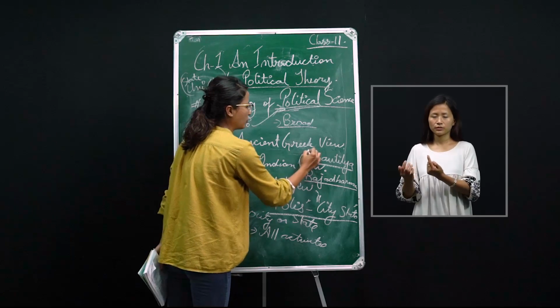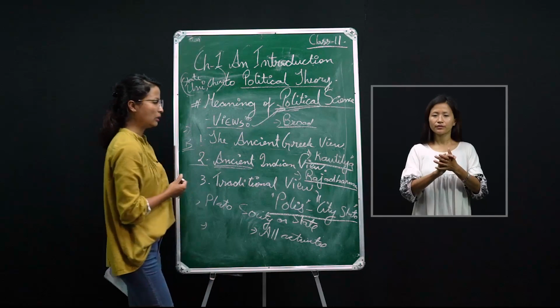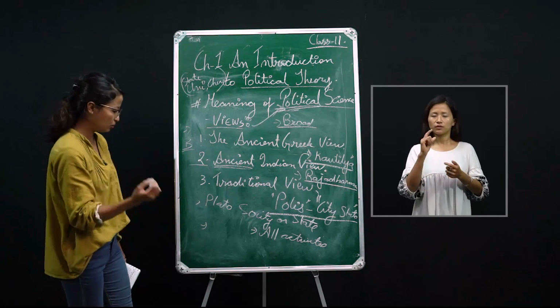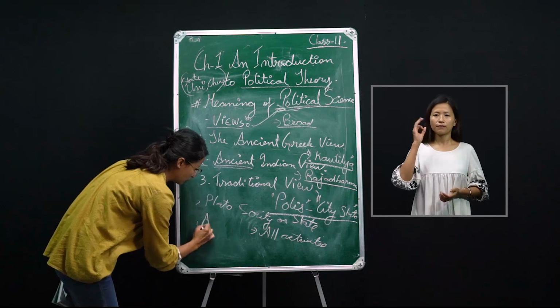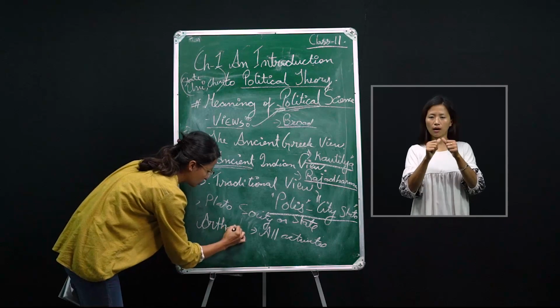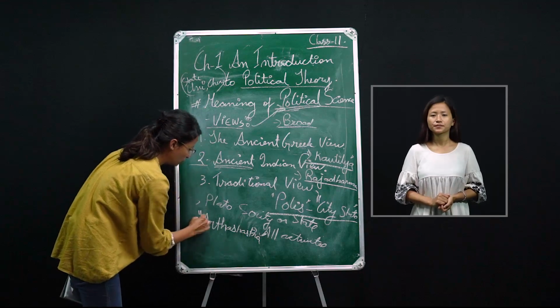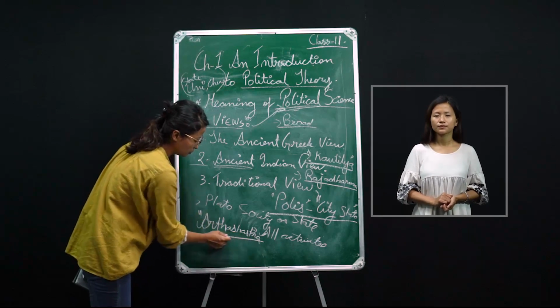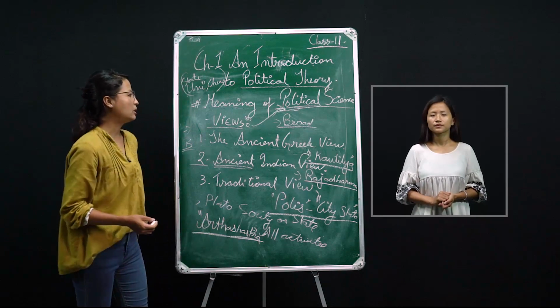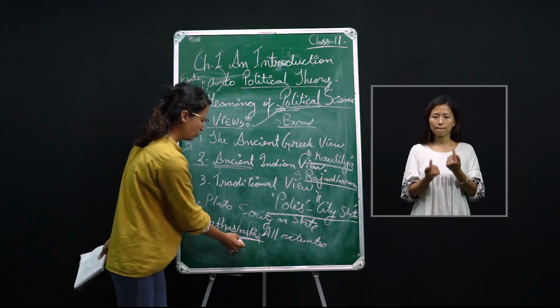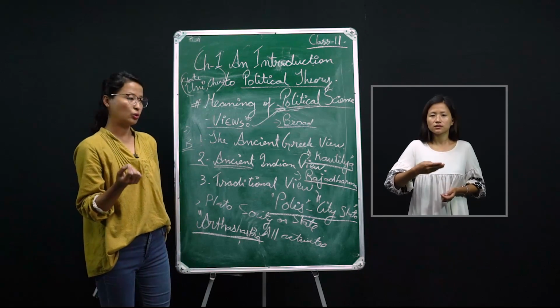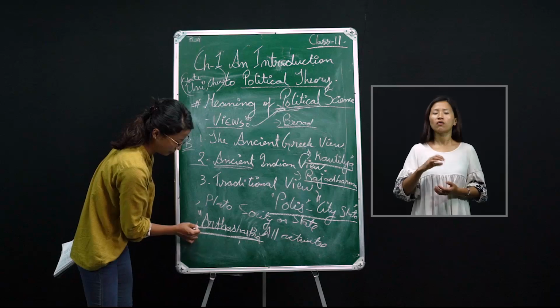Here we'll give special reference to Kautilya, in his famous book Arthashastra. In Arthashastra, he says that politics deals with the acquisition and control of artha.